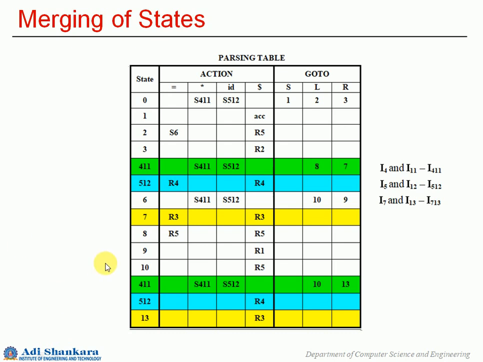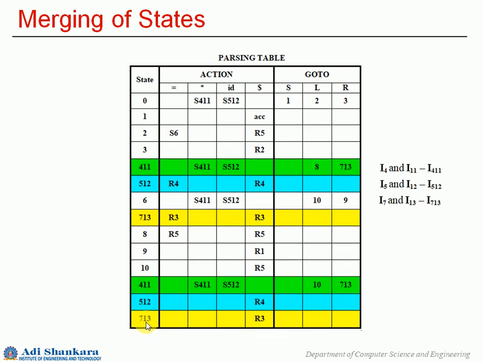So we are coloring those rows with the same color for state 7 and state 13. So you have made the changes. These are the places where we have made changes. Here we had 7, now it is 713. Here we had 13, you changed it here also and here also.